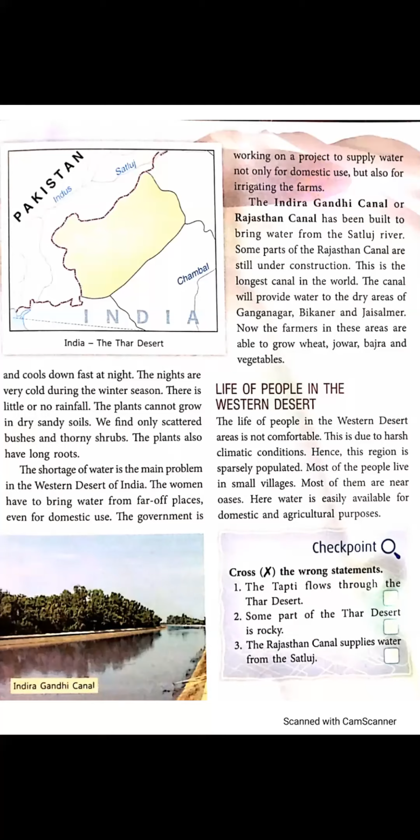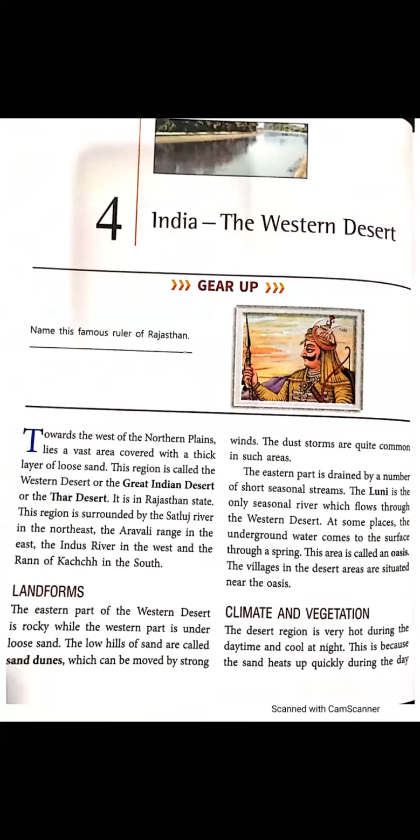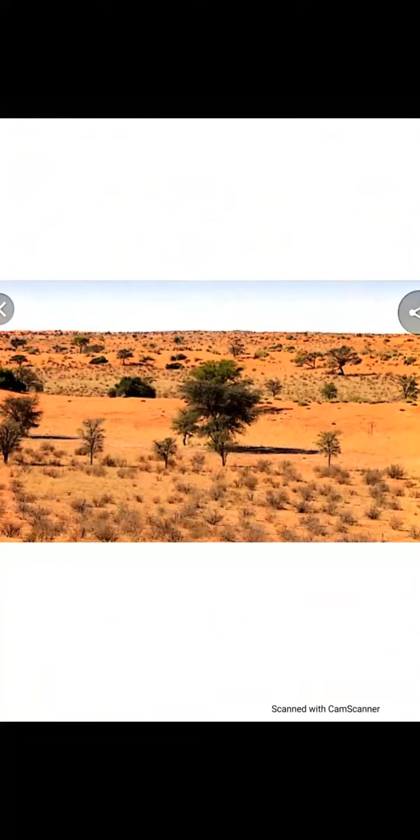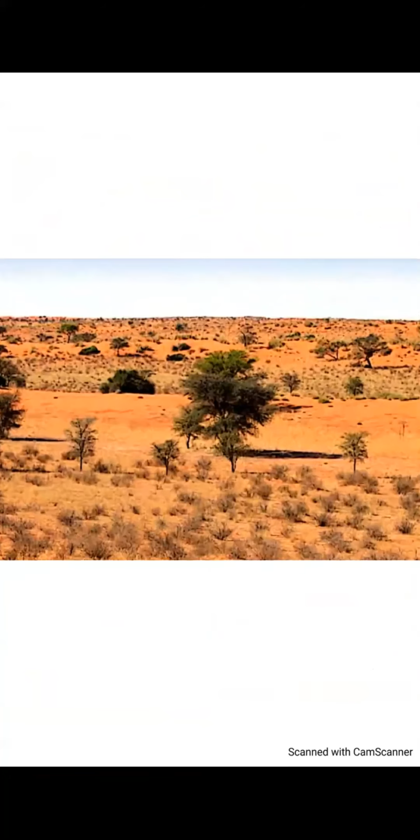Let me show you the picture of bushes. Bushes means small plants and thorny shrubs. These are the bushes. These are the shrubs grown in desert areas. Look at this picture.